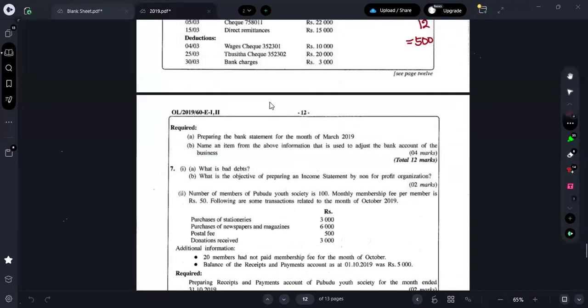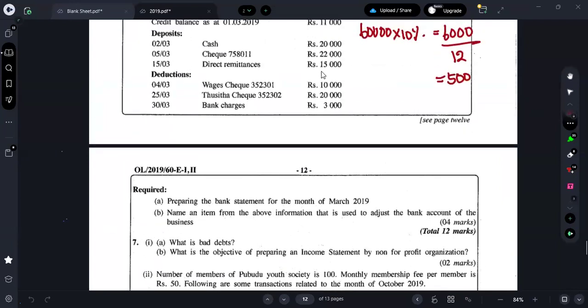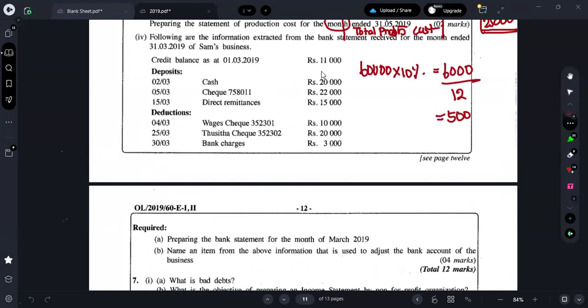Okay. So next one is what, guys? Name an item from the above information that is used to adjust the bank account of a business. Now, what do we use to adjust the bank account? We will be using three items, right? Bank charges, standing order payment, and direct remittances. So they haven't given any standing order. So you can put direct remittances 15,000 and bank charges 3,000 for the B. You can write these two answers for B.